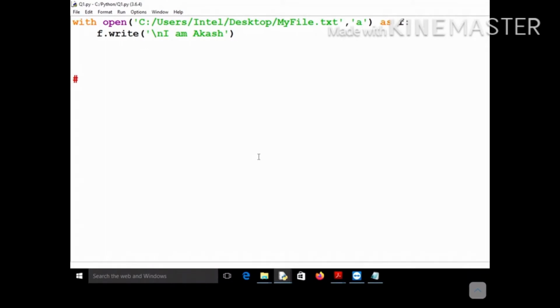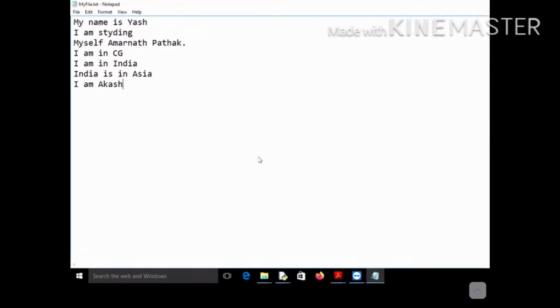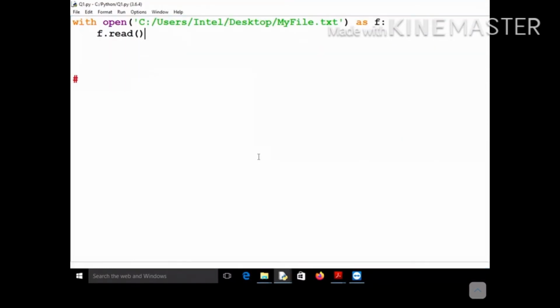Let me perform the read operation also, and see what output it is giving. So f.read. Okay, so there seems to be some problem.